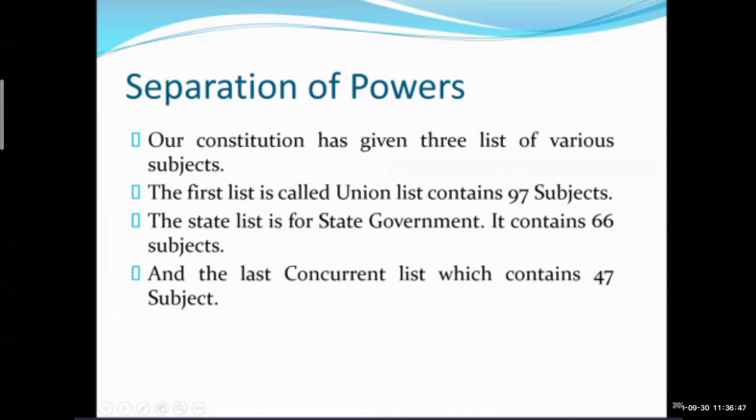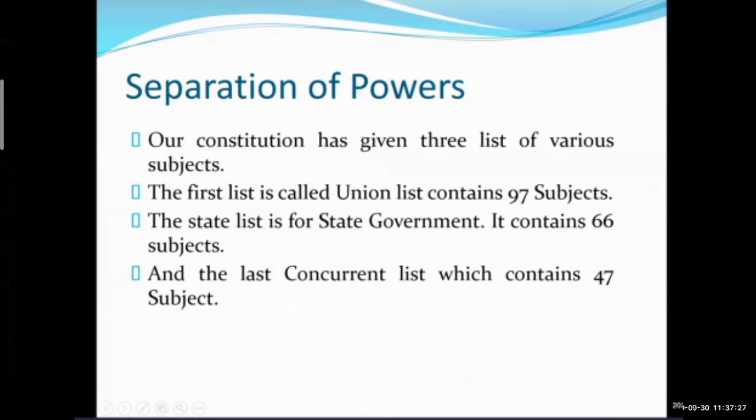How many subjects in the state list? Yes, Rehan. Very nice, beta. Yes, Gokul. Very good. Yes, there are 66 subjects in the state list. Now, the last list is concurrent list. The last list is known as concurrent list, which contains 47 subjects. Yes, 47 subjects are there in the last list.